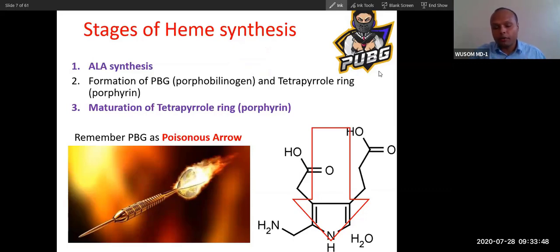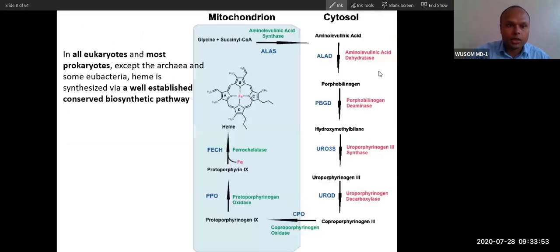With this background, it will be very easy to talk about heme synthesis. Heme synthesis is conserved from prokaryote to eukaryote, a very conserved pathway, and it includes 8 steps. 4 steps happen in mitochondria and 4 steps outside the mitochondria in the cytosol. You can see the first step and the last 3 steps. The first step, as I told you, is ALA synthase. This is the rate limiting enzyme, and it contains vitamin B6, a very important concept.